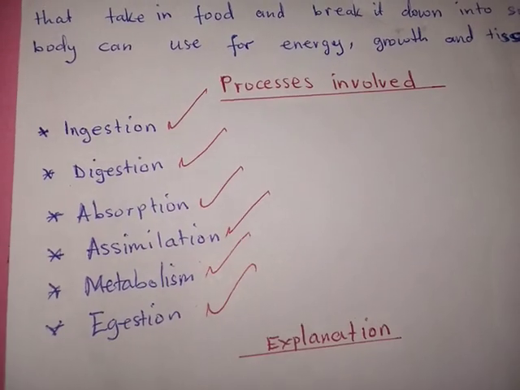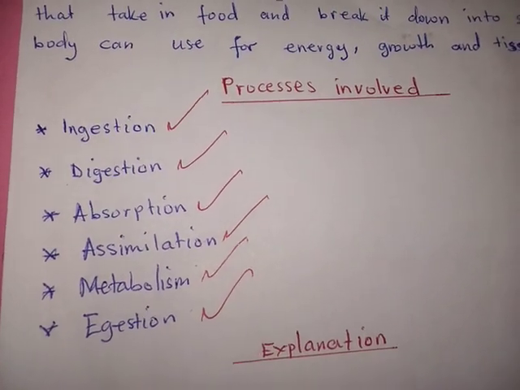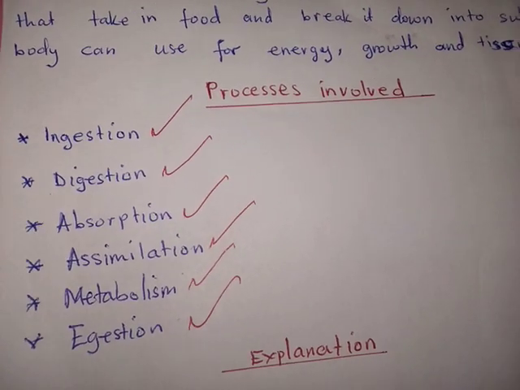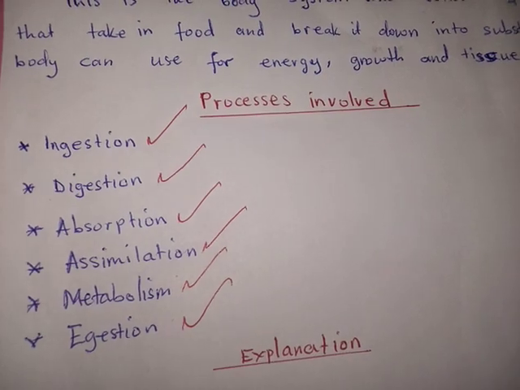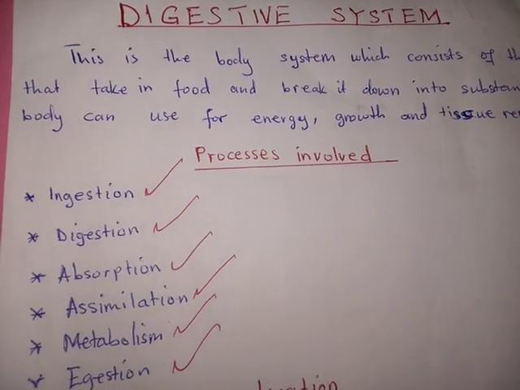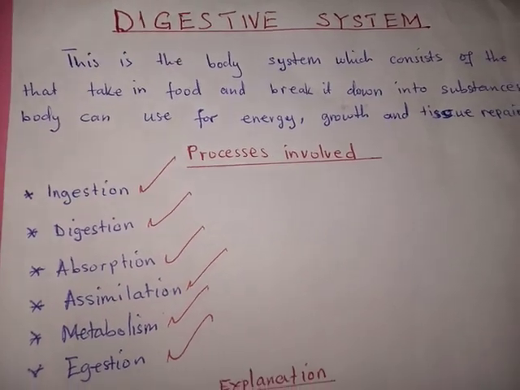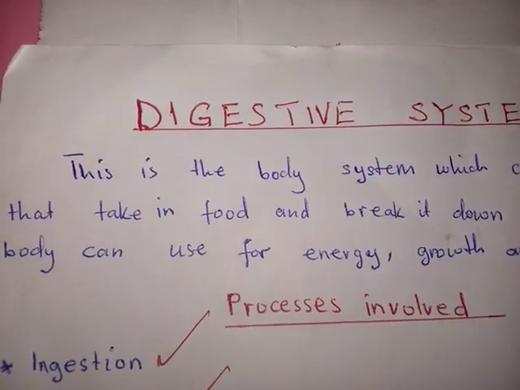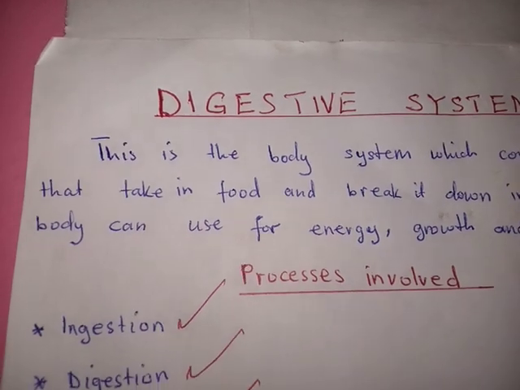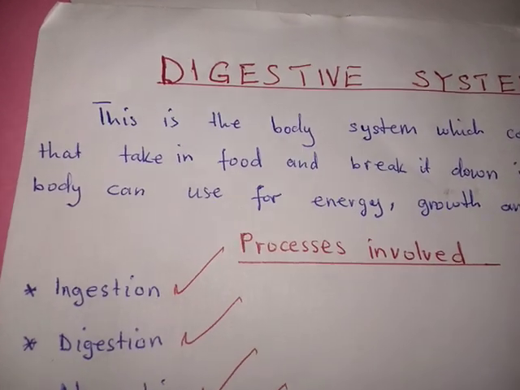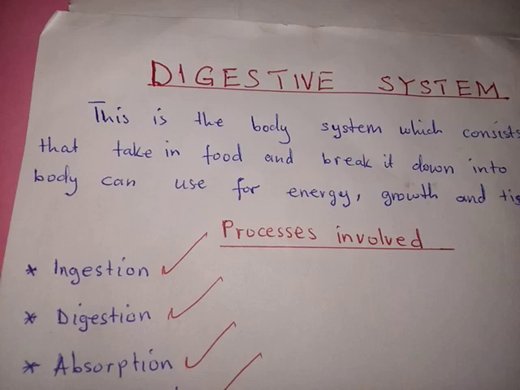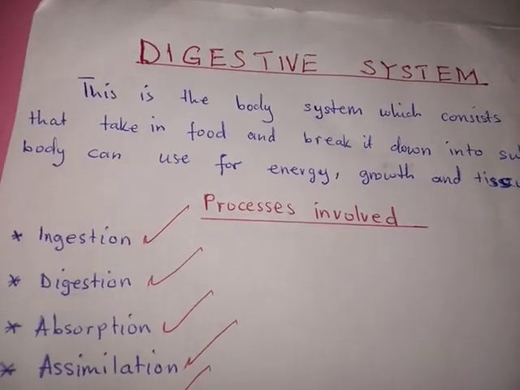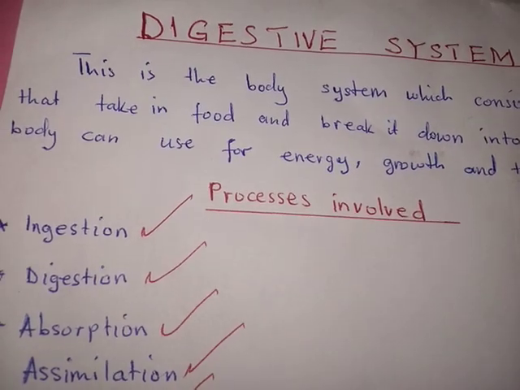So those are the processes which are involved under this topic, and we shall have an explanation of these processes one by one, so that we understand them very well. We talk about each process, what it means and how it works, such that we understand this topic very well.